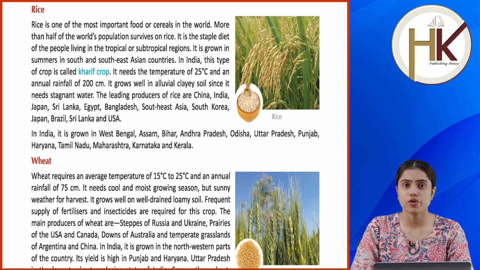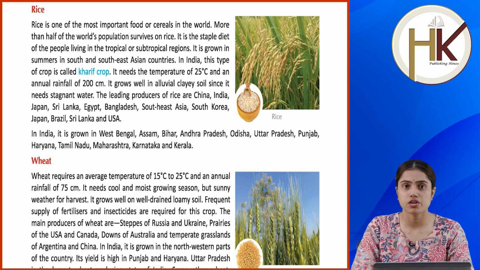Rice. Rice is one of the most important food cereals in the world. More than half of the world's population survives on rice. It is the staple diet of the people living in the tropical or subtropical regions. It is grown in the summer in South and Southeast Asian countries. In India, this type of crop is called Kharif crop.